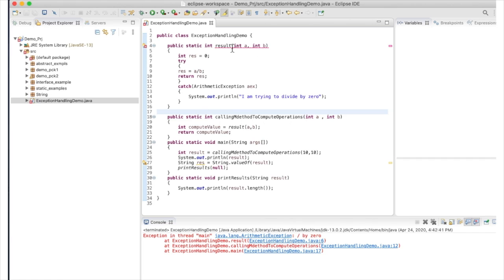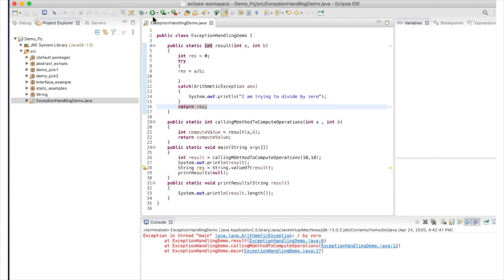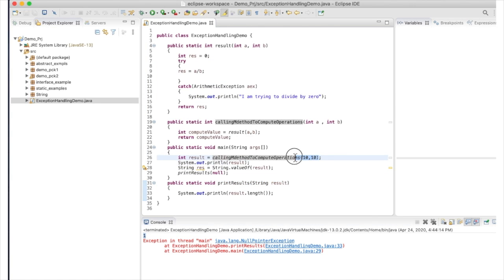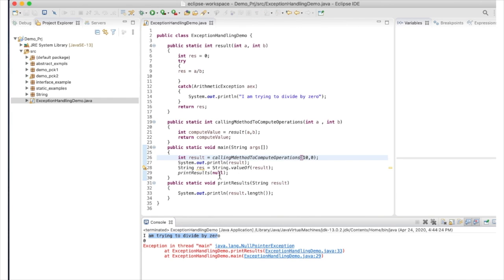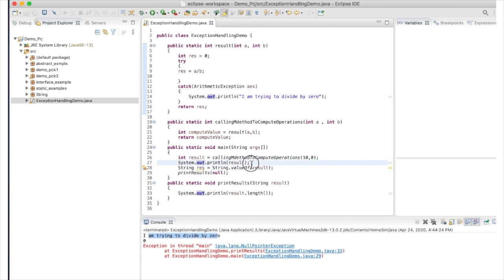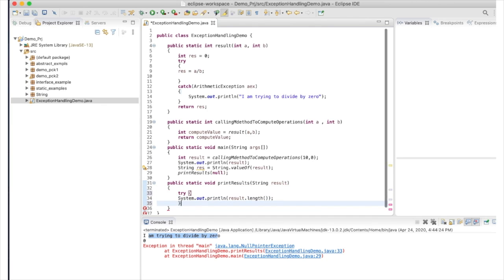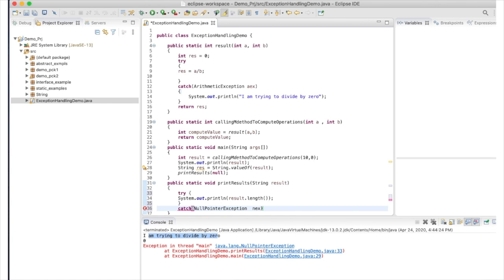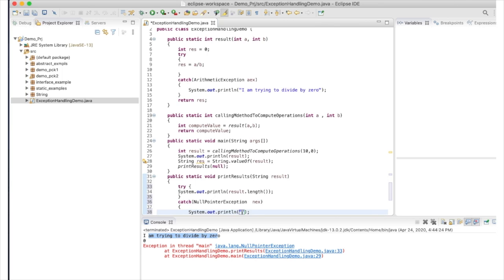So guys, here you should note that initially it was just giving you the stack trace without any line of code, but since I have already written "I'm trying to divide by 0", it will give you this line when the arithmetic exception occurs. I have to make this 0 to get the exception. When I printed this, "I'm trying to divide by 0" is printed here, and then System.out.println inside the main method just prints the result. Since I initialized result with 0 in the beginning, it's printed as "I'm trying to divide by 0" and 0 in the console here.